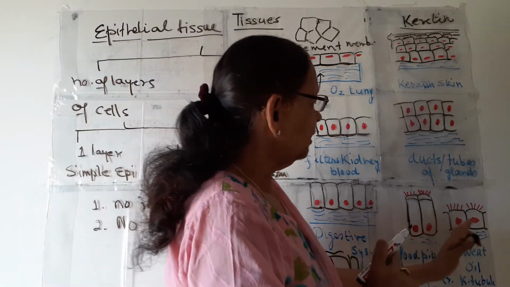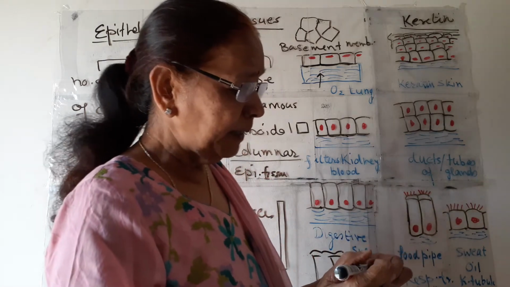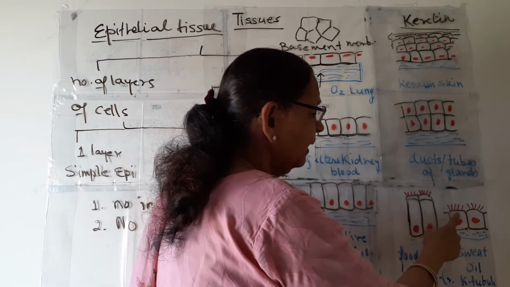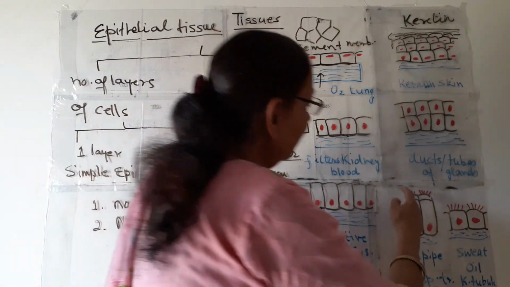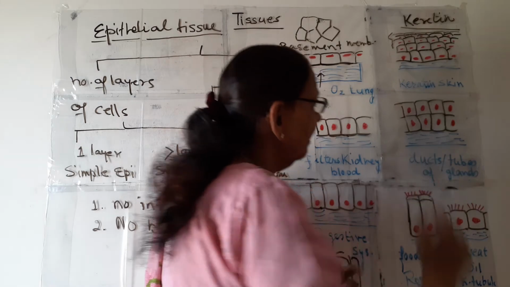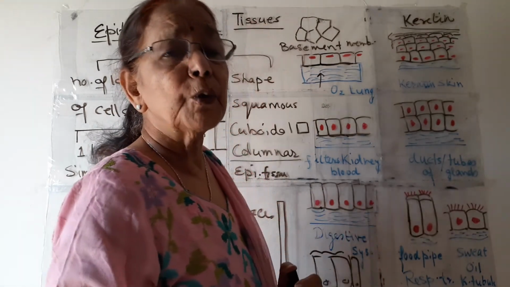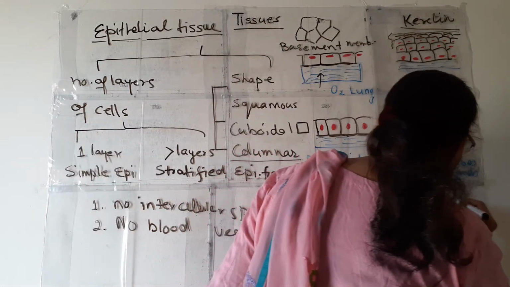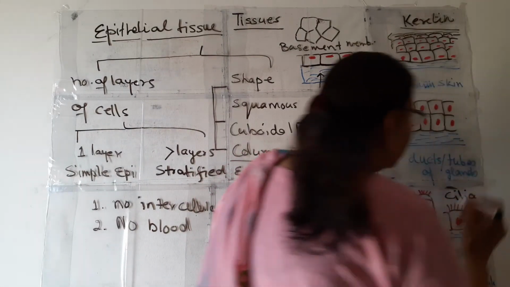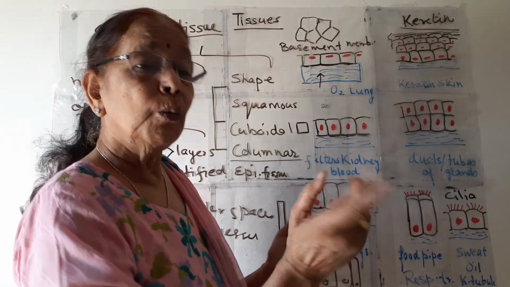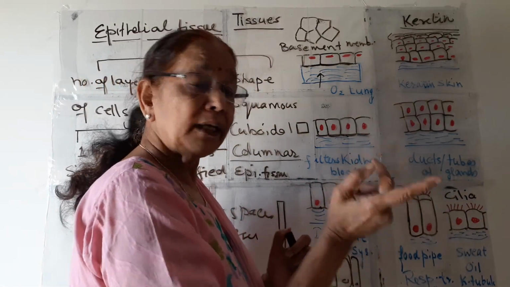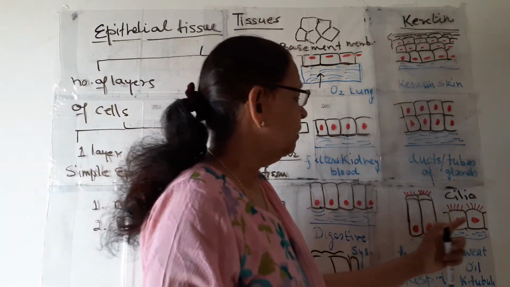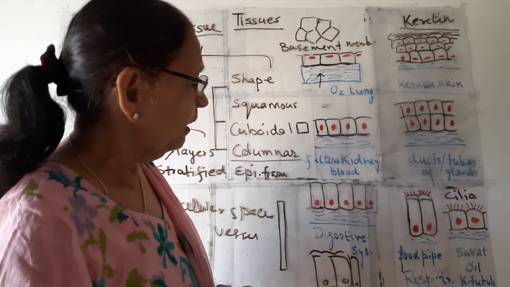Now this is a special type of tissue. Some special tissues are also present. This is columnar and this is cuboidal. What are you seeing? You are seeing these red color hair-like projections on these cells. These hair-like projections are known as cilia, and they move to and fro. They are movable, and these are present on the top of both types of epithelial tissue.